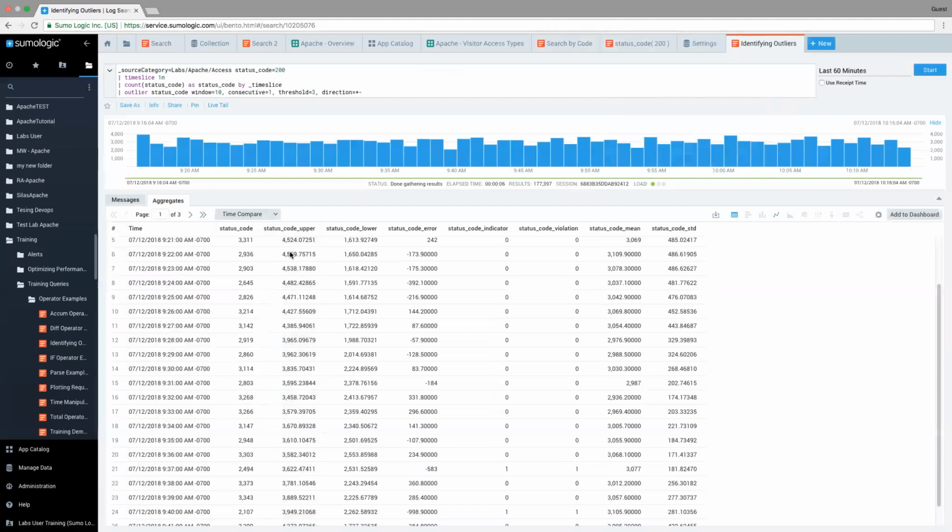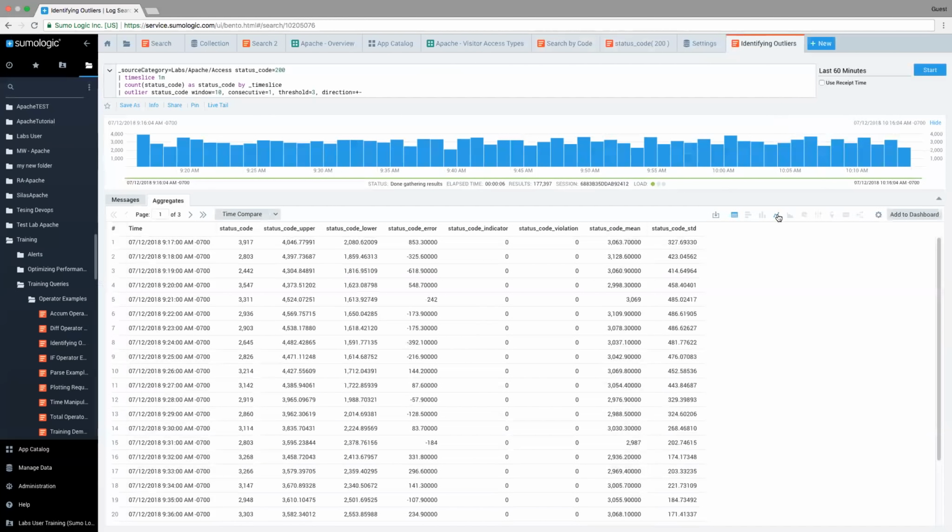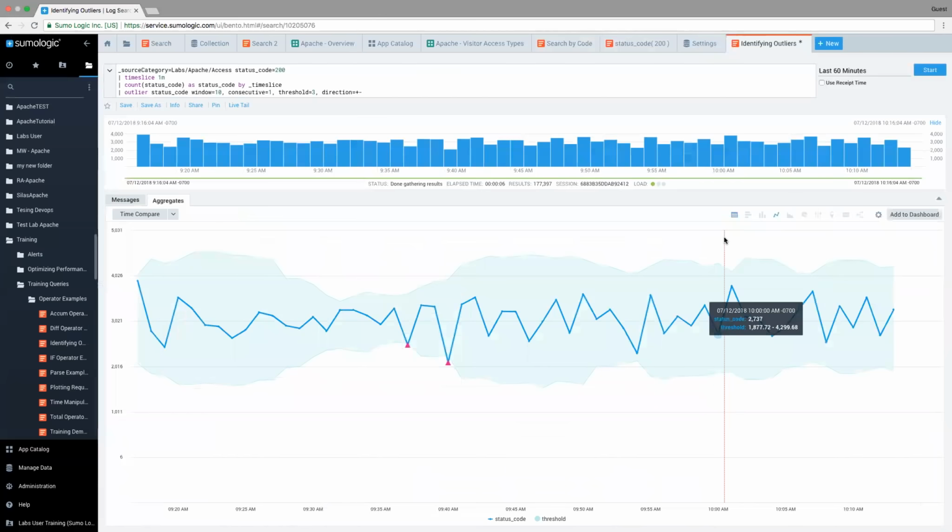Let's go ahead and look at this in a different way. I'm going to flip this into the line chart, which will be much more visually pleasing. What I see here is my dark blue line, which represents the amount of messages that match the query. For example, at 9:30, we see that there were 3,100 status codes of 200. Based on this outlier information up here, a threshold was established between about 2,400 and 3,500. Since that number is within the threshold, it's within the range represented by the light blue line.